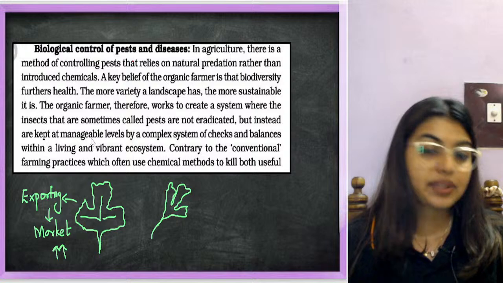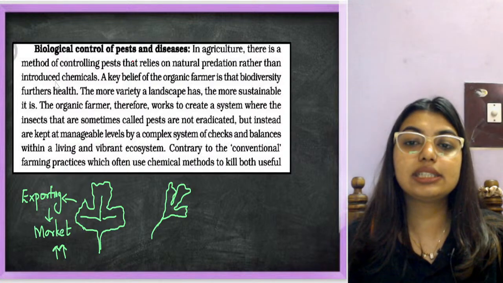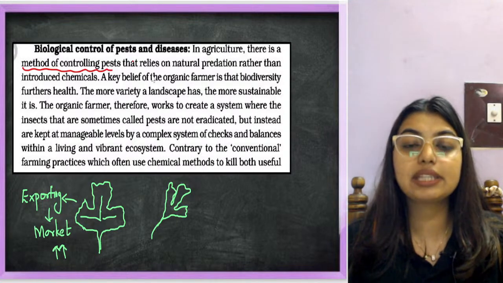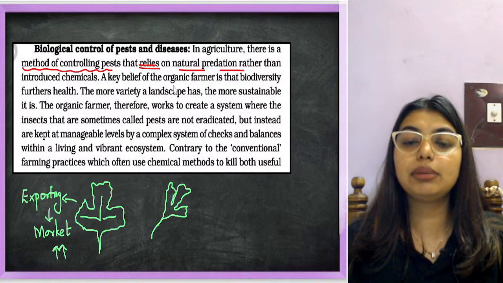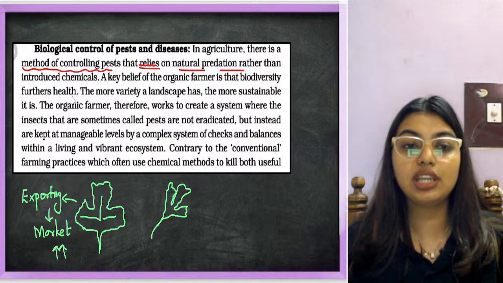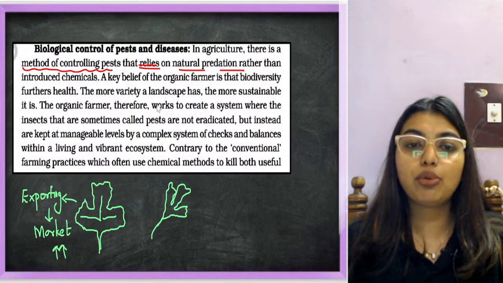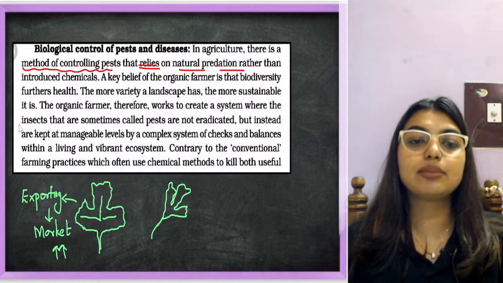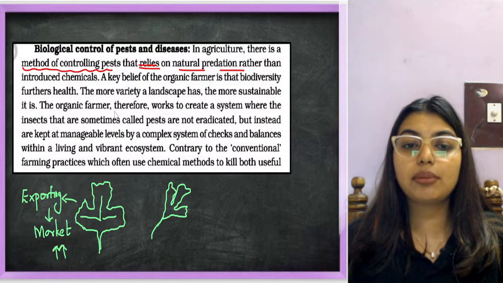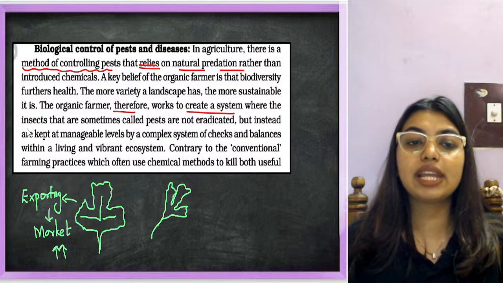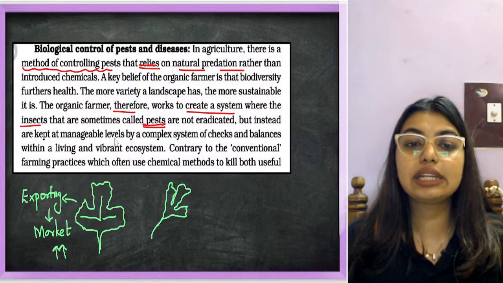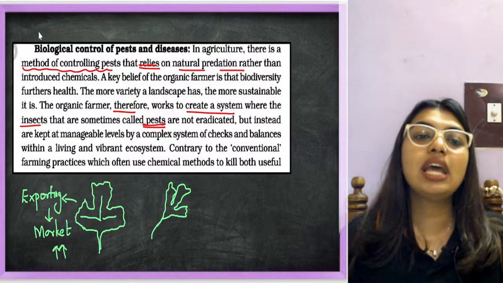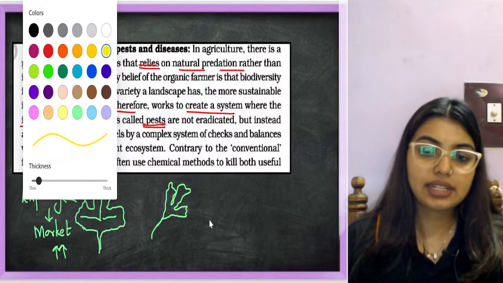Okay, chalo. Now, biological control of pest and disease. In agriculture, there is a method of controlling pests that relies on natural predation rather than introduced chemicals. A key belief of organic farmers is that biodiversity furthers health. The more variety a landscape has, the more sustainable it is. The organic farmer therefore works to create a system where the insects that are sometimes called pests are not eradicated, but instead are kept at manageable levels. That means, students, it's easy to kill something.